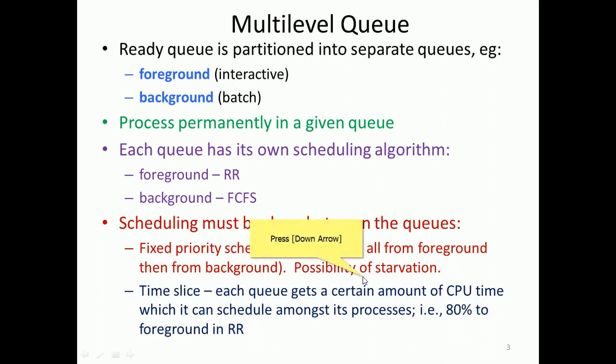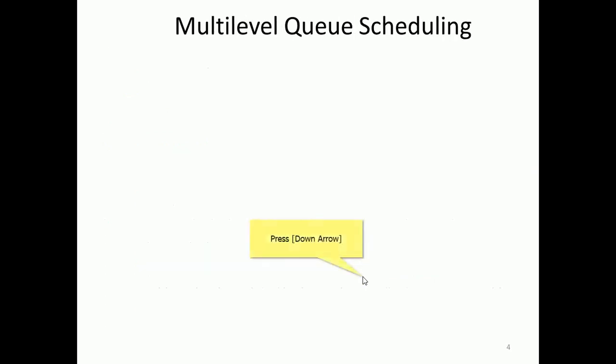Time slice: each queue gets a certain amount of CPU time, which it can schedule amongst its processes. So 80% goes to the foreground in round robin, and 20% to the background in first come first serve. That is multi-level queue scheduling.